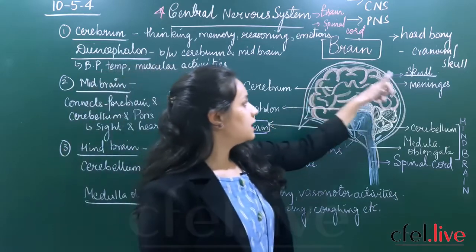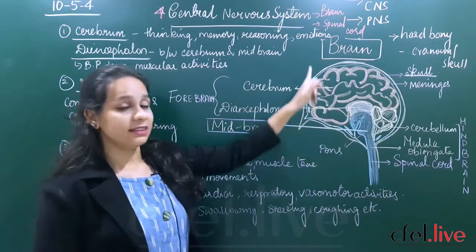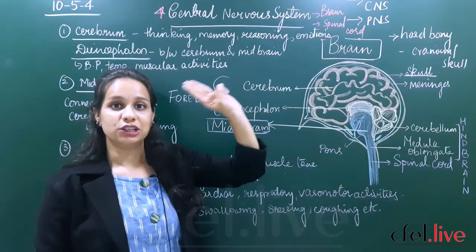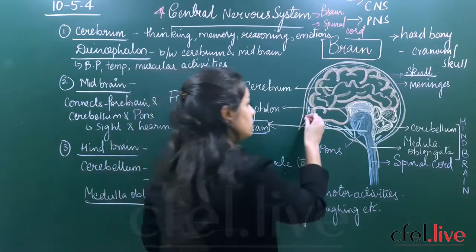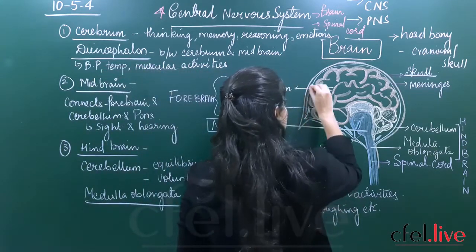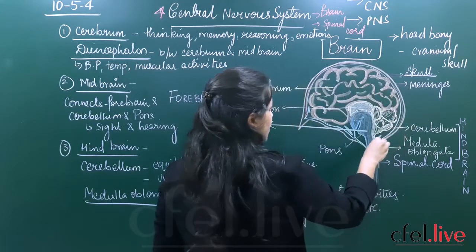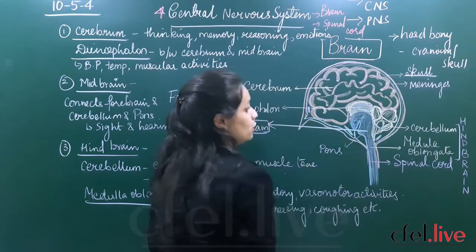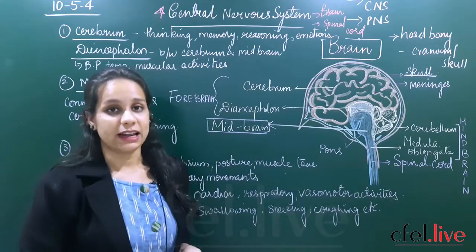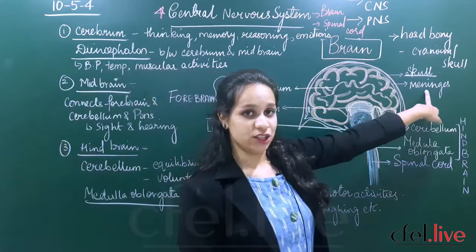Below the skull or the cranium, you see that the brain is covered with 3 layers. The layers which are present below the skull or the cranium are called meninges.